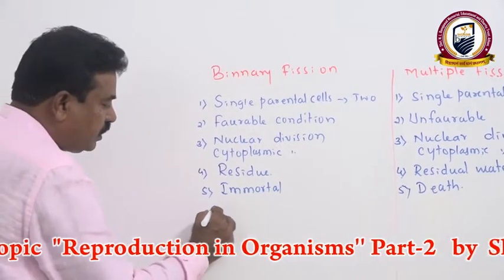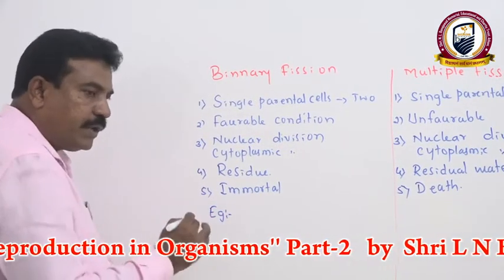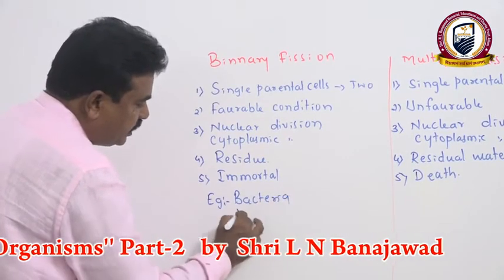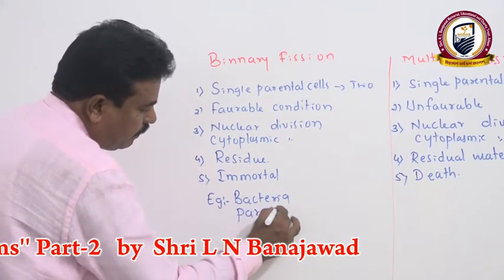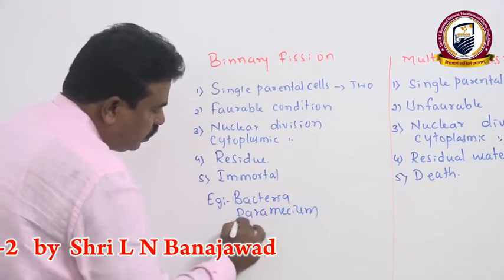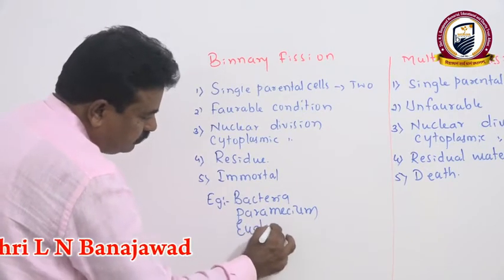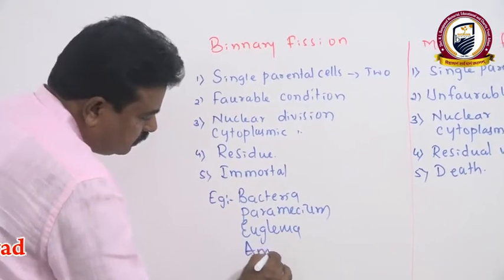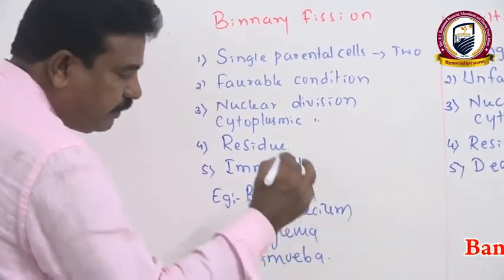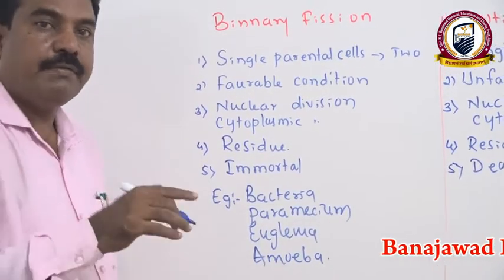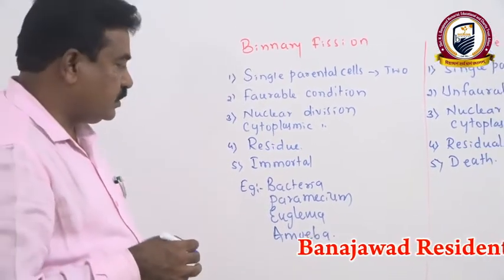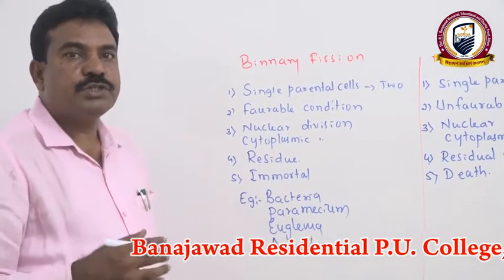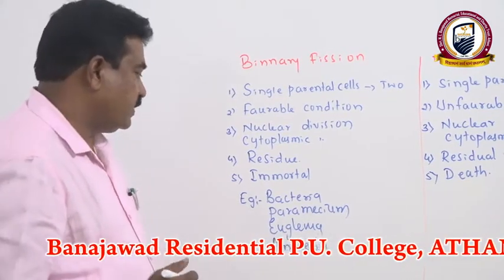Most of the unicellular organisms, mainly bacteria, then Paramecium, Euglena, then Amoeba, under favorable condition very rapidly divide into two by binary fission. Suppose you take most of the bacteria, every 20 minutes they divide into two by binary fission.